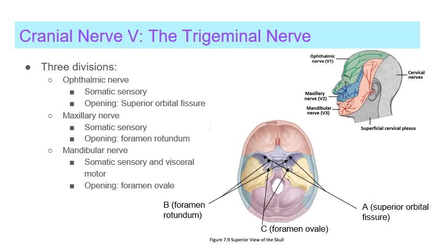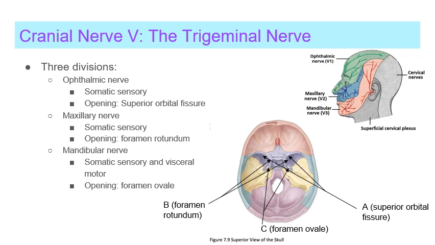Cranial nerve 5, the trigeminal nerve, is the largest cranial nerve and has 3 divisions: the ophthalmic nerve, the maxillary nerve, and the mandibular nerve. All 3 divisions have sensory functions, but only the mandibular nerve has a motor function as well. More specifically, the ophthalmic nerve innervates the skin and mucous membrane of the area highlighted in green, while the maxillary nerve innervates the skin, mucous membranes, and sinuses of the area highlighted in blue. Finally, the mandibular nerve innervates the skin, mucous membrane, and striated muscle of the area highlighted in orange.